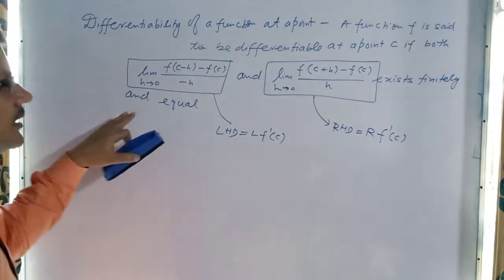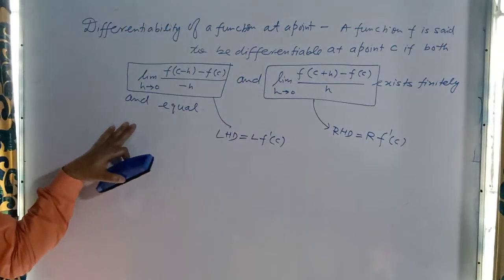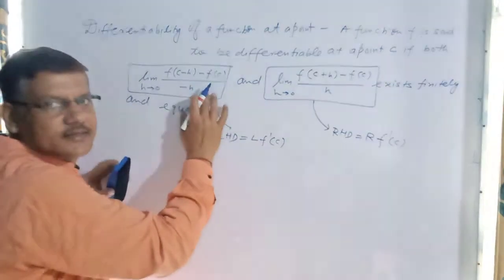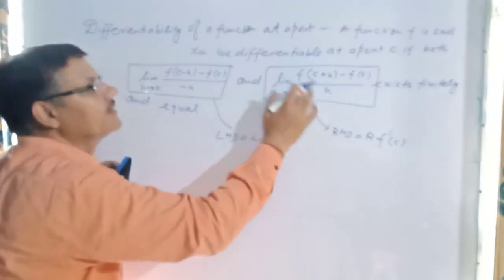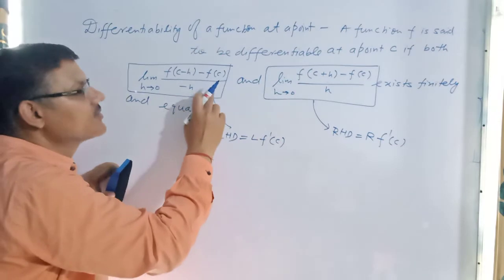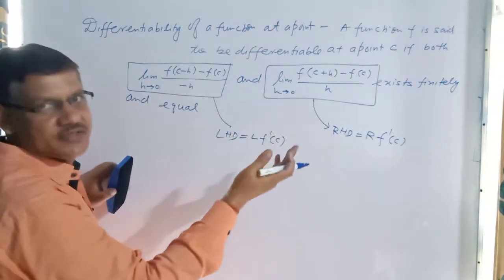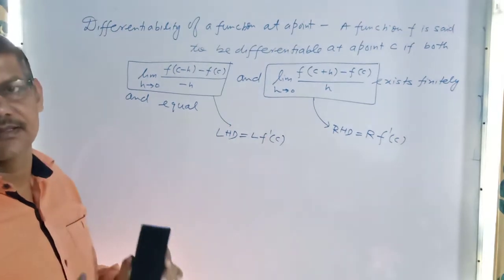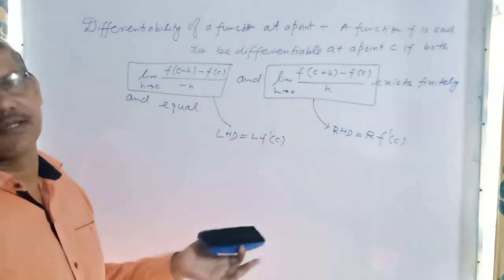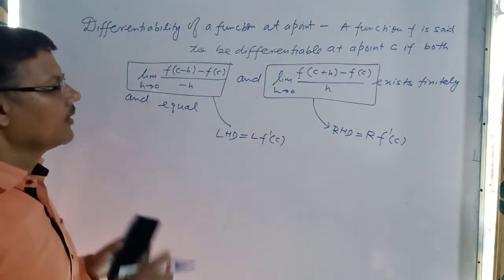This is about the concept of differentiability. Both the limits exist, they have finite value and they are equal also. If it does not exist, then it is not differentiable. If both limits exist and they have different values, again it is not differentiable.